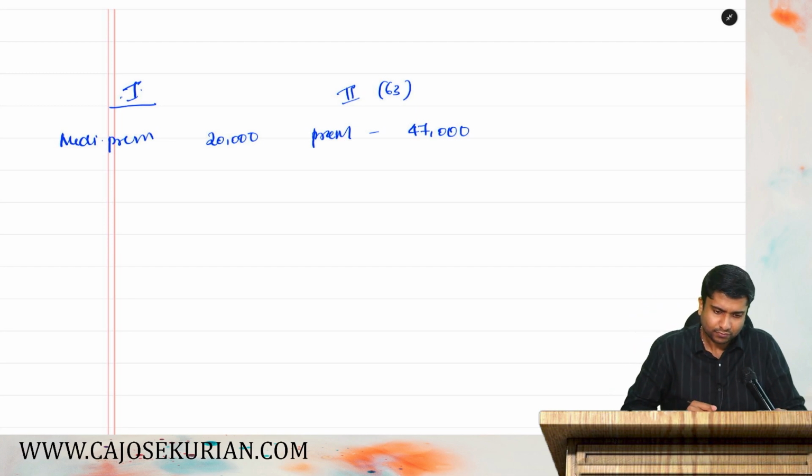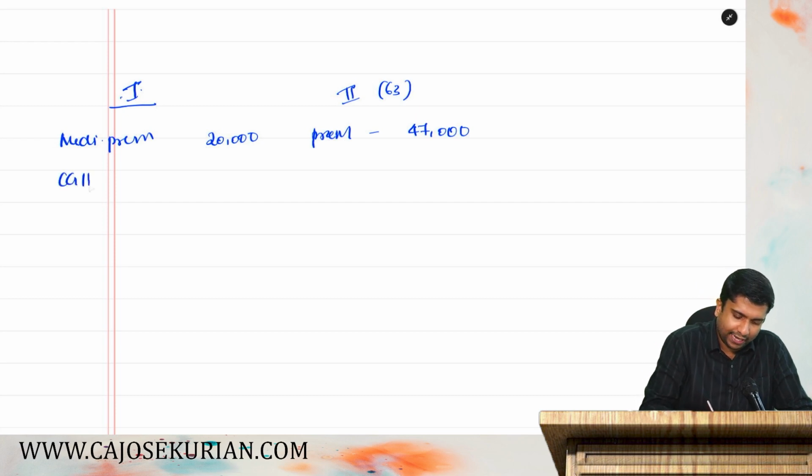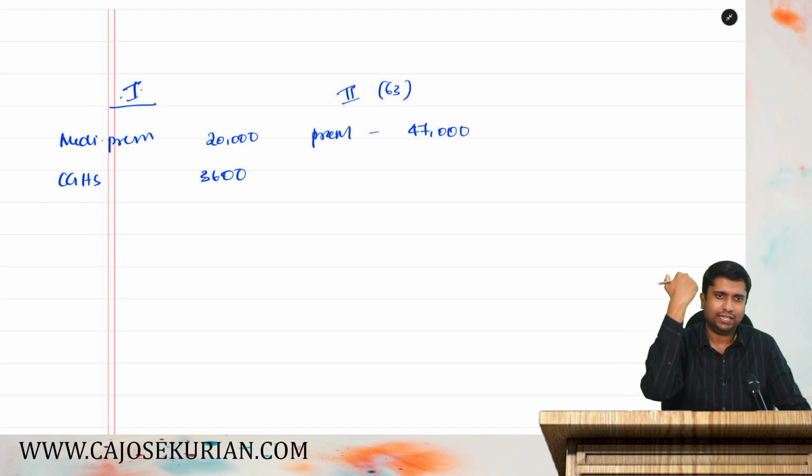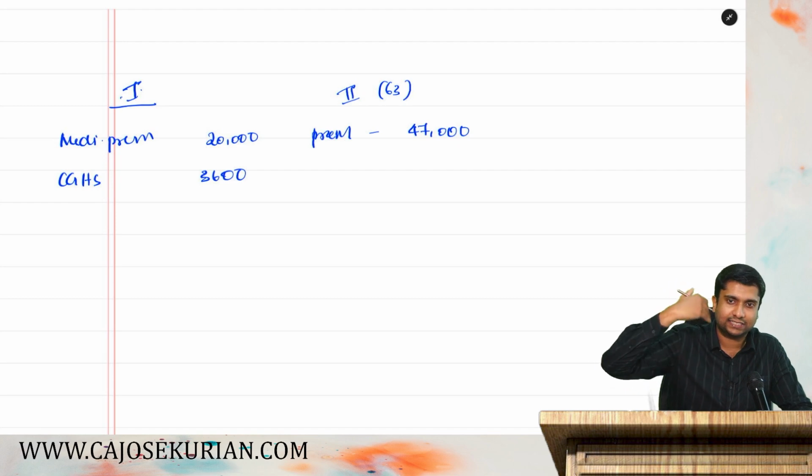Now let's move on with the next point. What they are saying is, he has incurred this for a person who is not dependent on him. He contributed 3,600 to the Central Government Health Scheme. They are not talking about whether the contribution is in cash or not, so the assumption is he knows all the law and has paid it in other than cash.